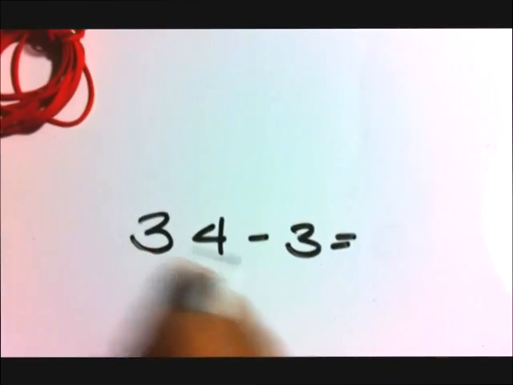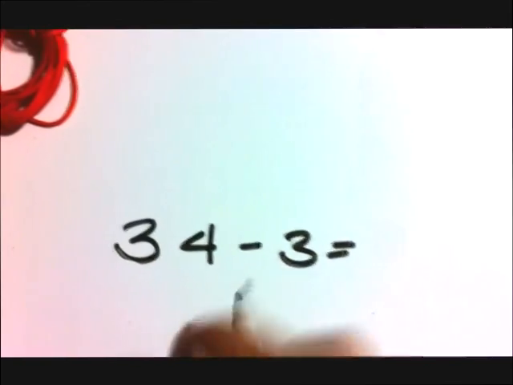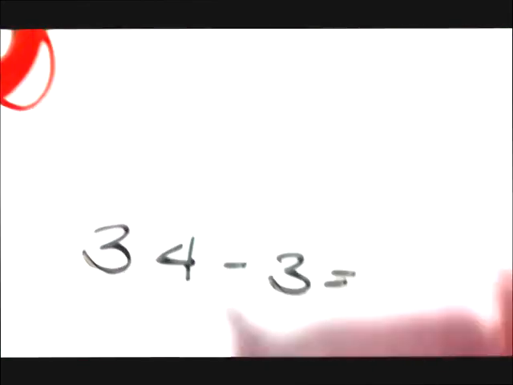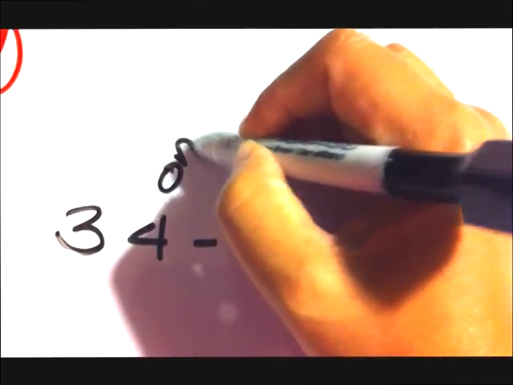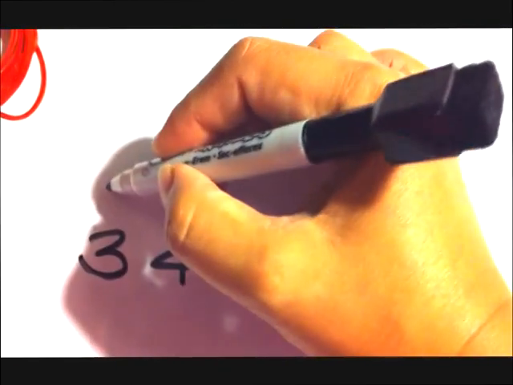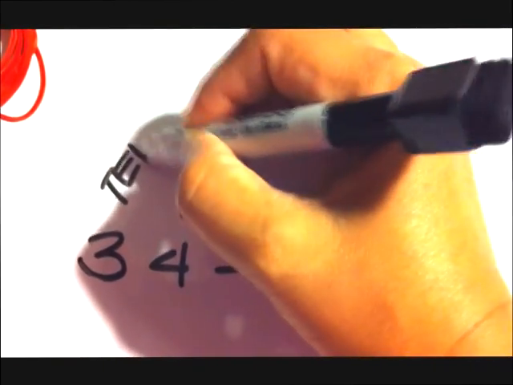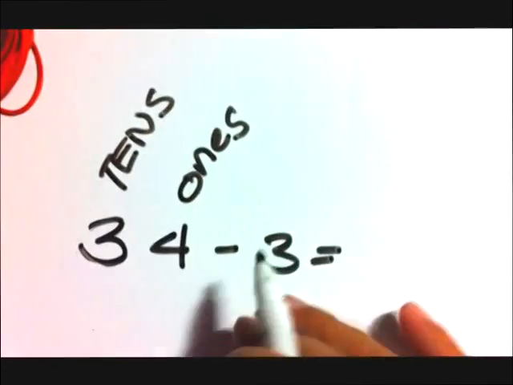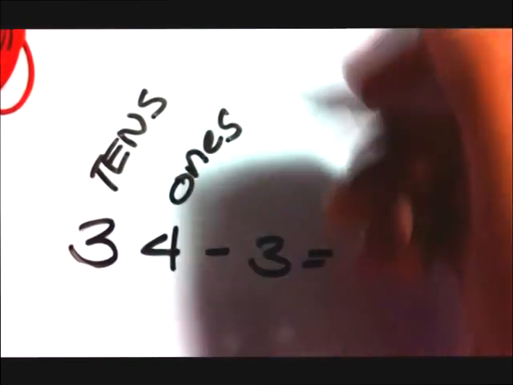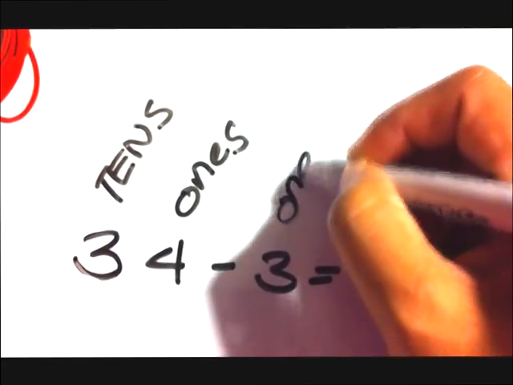Okay, alright, so let's try this one. If you remember in our place value system with 34, do you remember that 4 is in the ones place and 3 is in the tens place? And of course 3 here is just one digit, so therefore this is in the ones place.